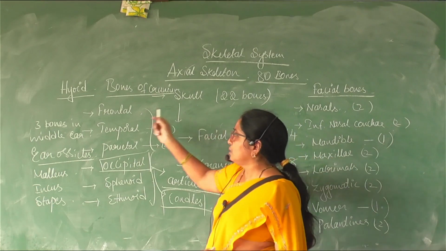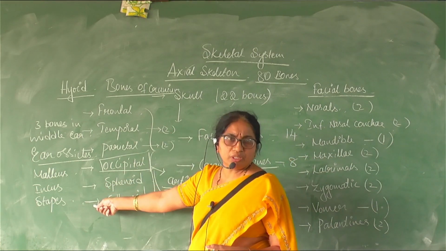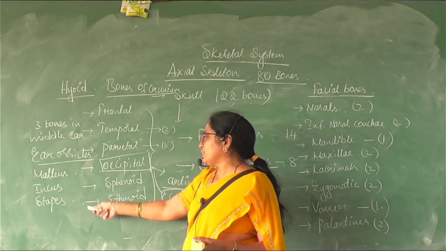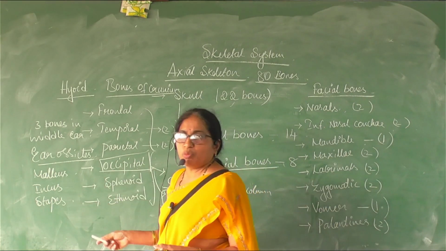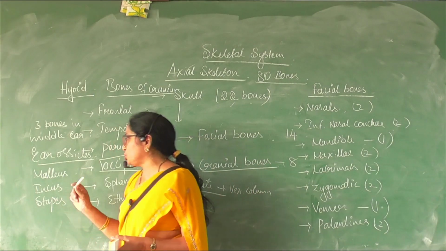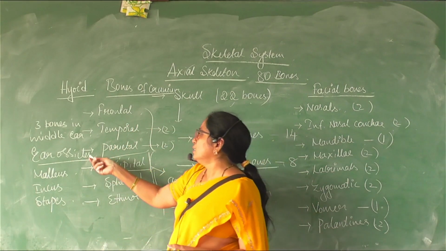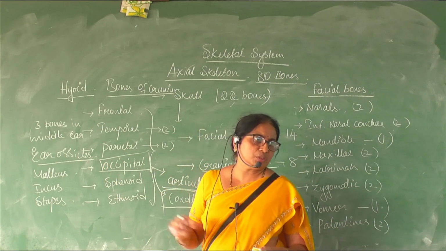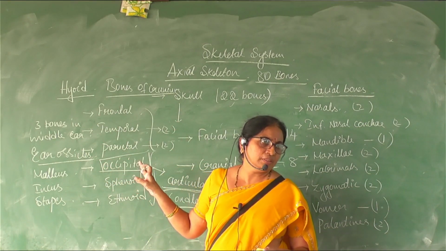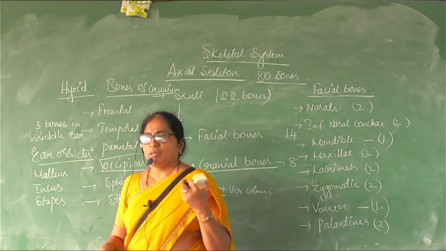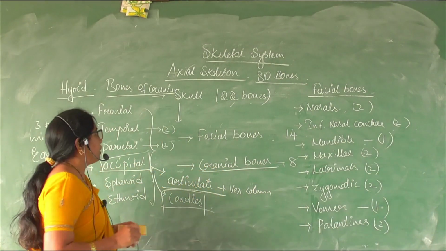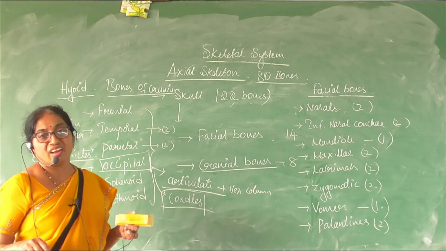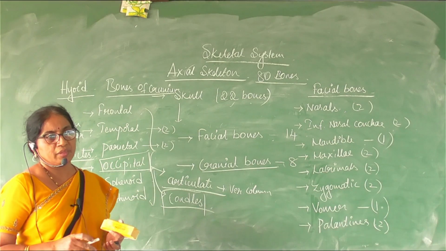Plus these 6 bones, because we have 2 ears: 2 malleus, 2 incus and 2 stapes, and the hyoid bone, one addition. So 7 extra bones. 22 plus 7 is 29 bones we have studied, right?